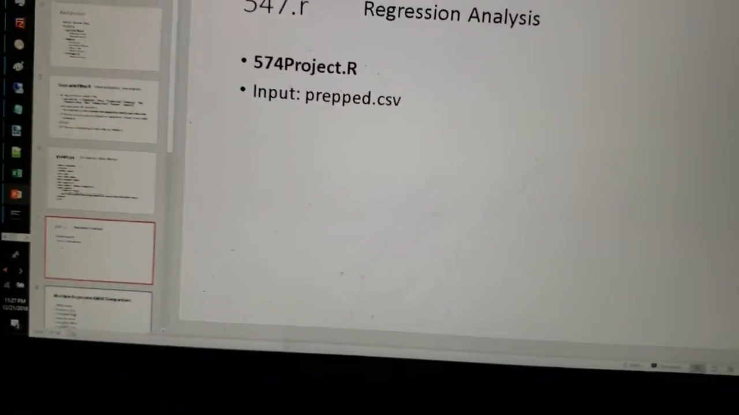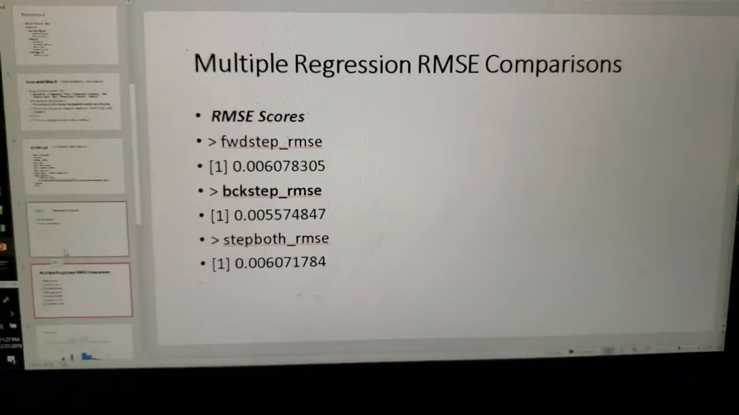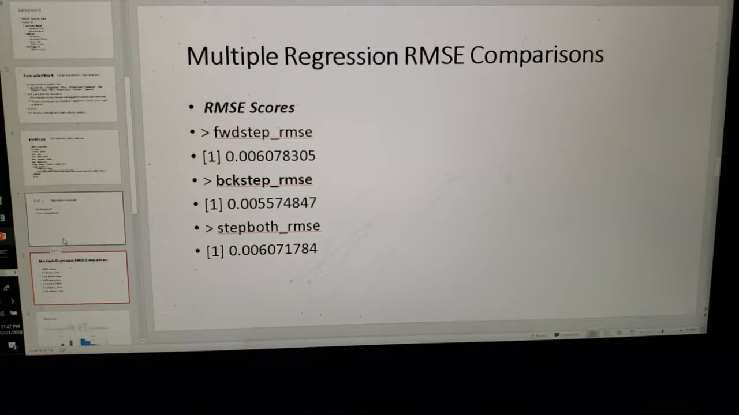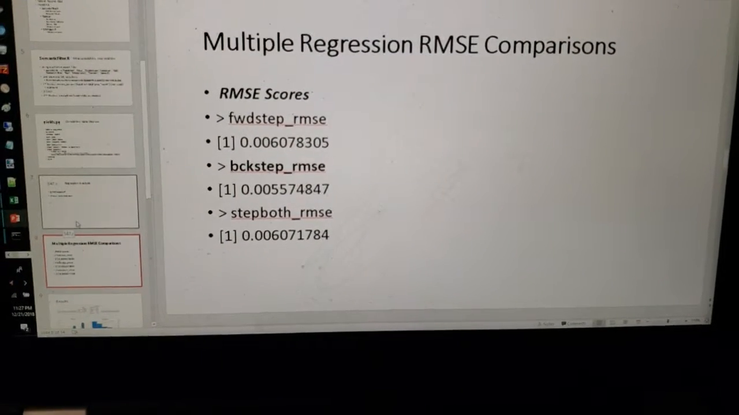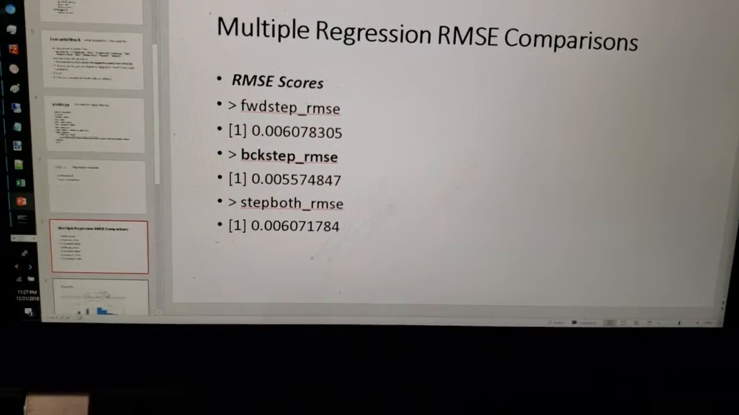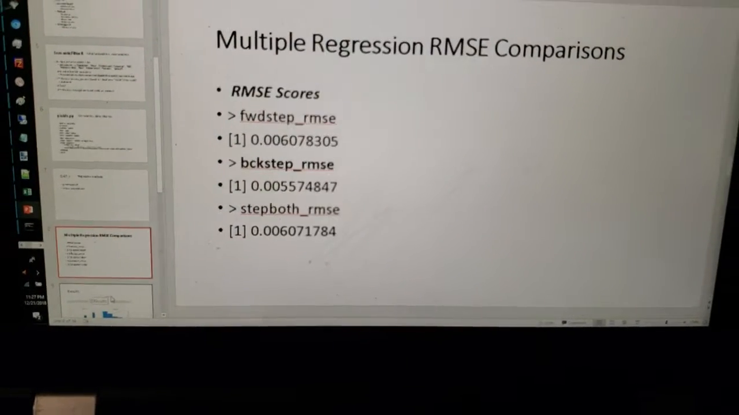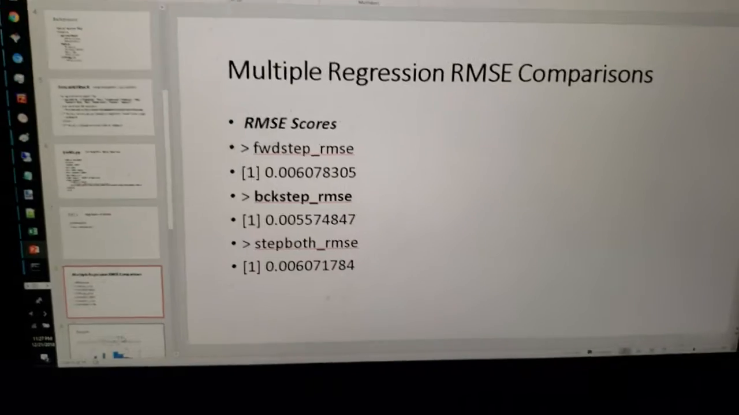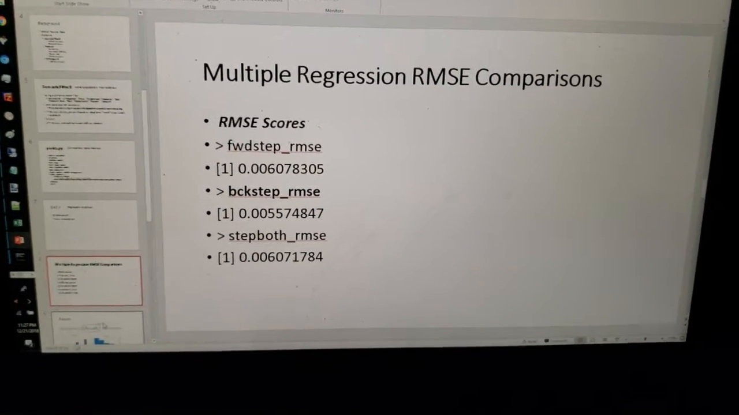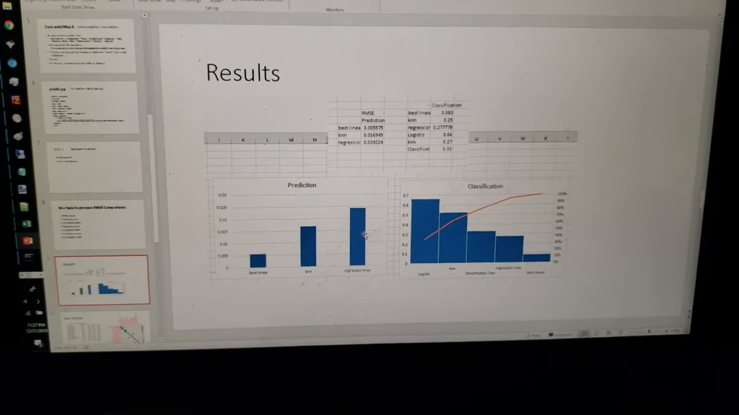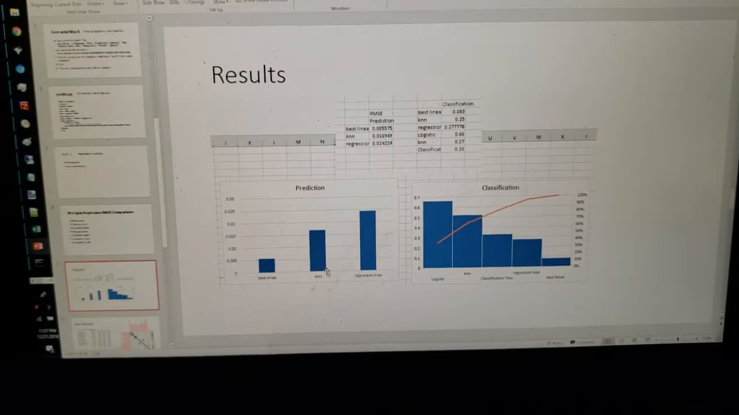Input whatever, that's where all the magic happens. And then this is the actual analysis. So training prediction scores, backstep is the lowest, but I'm just going to beat you to the punch. Backstep just beats everything, period. It's probably because it selects the most factors, but yeah, it beats everything. If you look here, this is best linear.